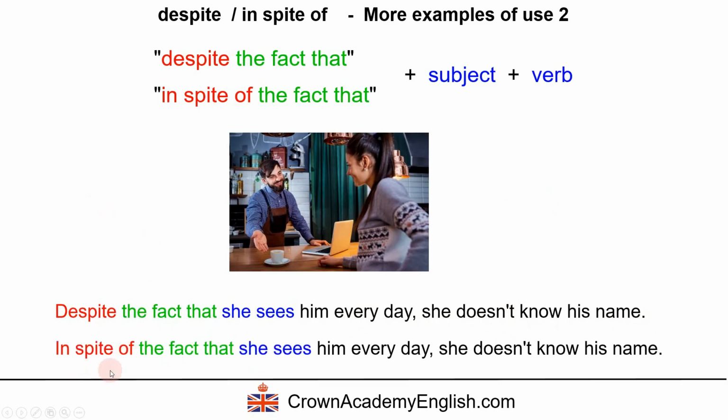And we can also say, in spite of the fact that she sees him every day, she doesn't know his name. So again, we're using in spite of the fact that with a subject and a verb. And of course, we could also use although to express the same idea. We could say, although she sees him every day, she doesn't know his name. Okay?